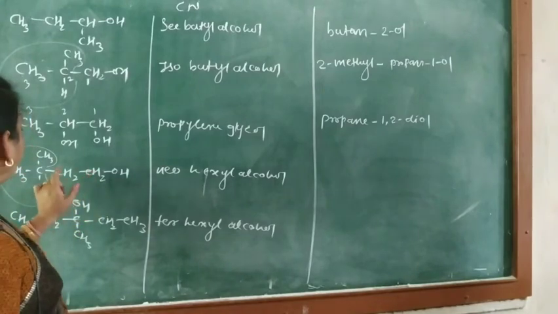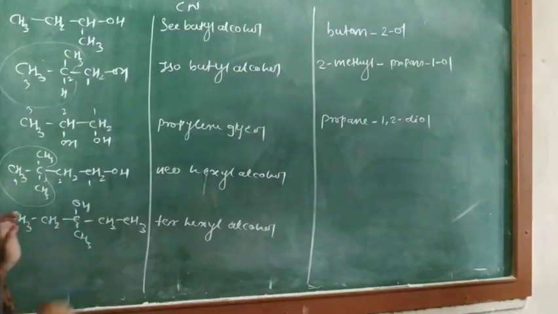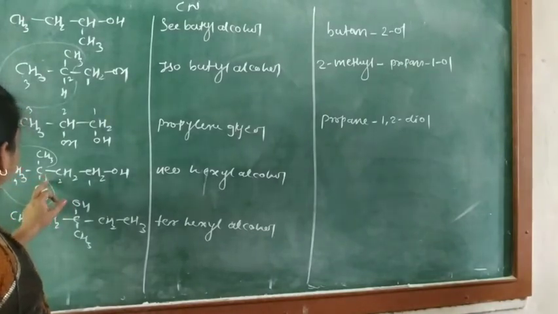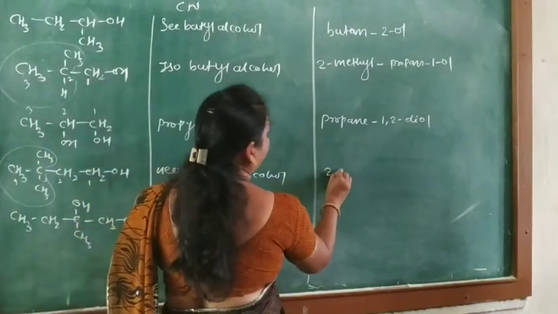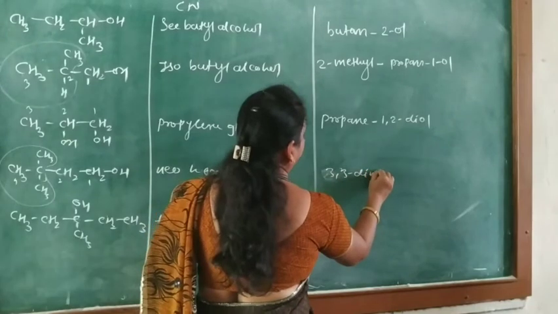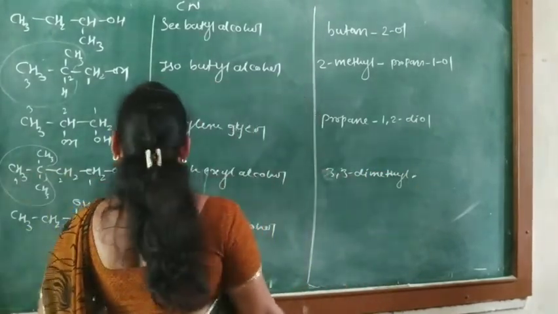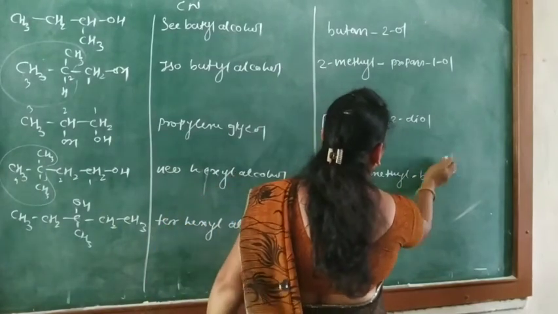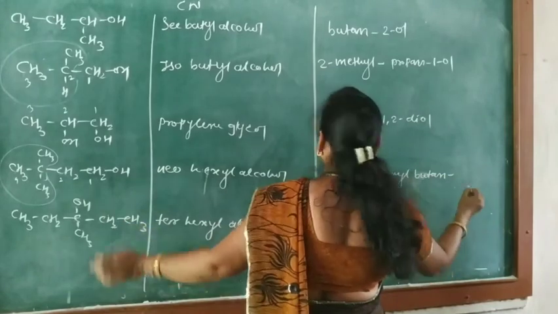Next one 1, 2, 3, 4. Numbering 1, 2, 3, 4. So here 1, 2, 3 and 4. At the third position, third carbon, 2 methyl groups are present and therefore here 3,3-dimethyl. Then for 4 carbon atoms the longest chain is butane.